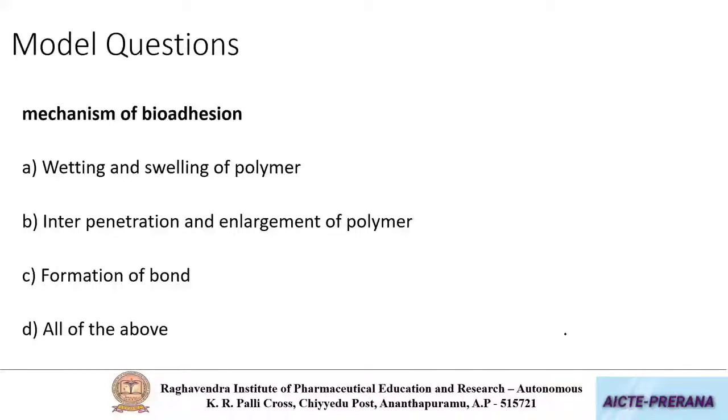Because interpenetration and entanglement of polymer is what we talk about in the case of diffusion theory. The wetting theory talks about wetting and swelling of the polymer. And in the case of adhesion theory, we talk about formation of bonds. So all the examples mentioned here are mechanisms of bioadhesion.